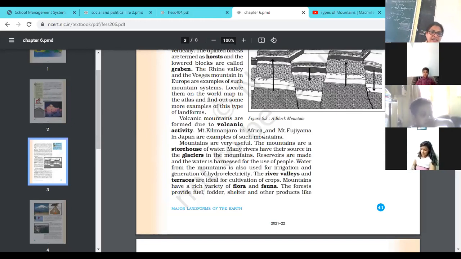The river valley terraces are also ideal for cultivation of crops. Mountains have a rich variety of fauna and flora, because they give a home to the flora, meaning the species of vegetables, flowers and plants, and fauna, the species of animals. The forest provides us fuel, fodder, teak, shelter, timber, and other products like gum.